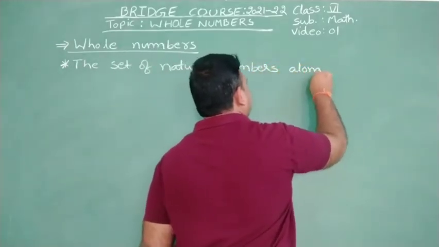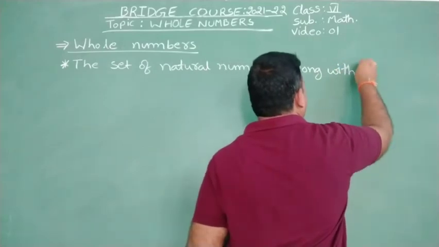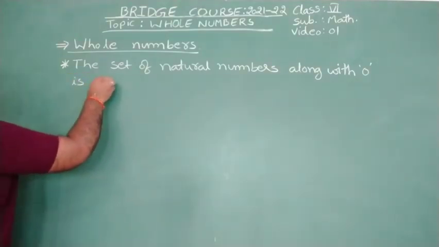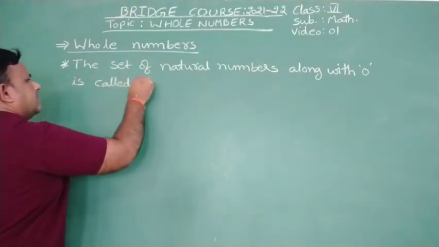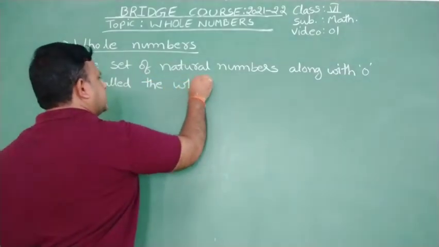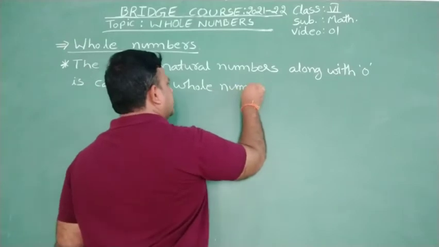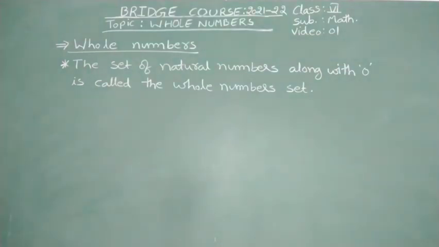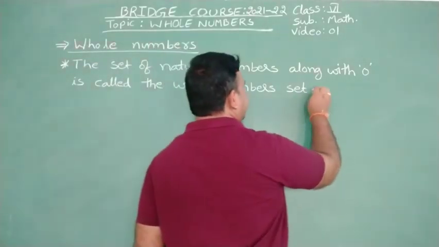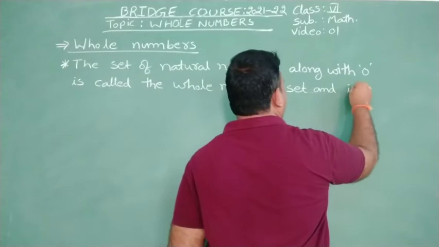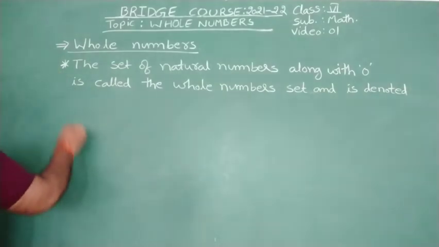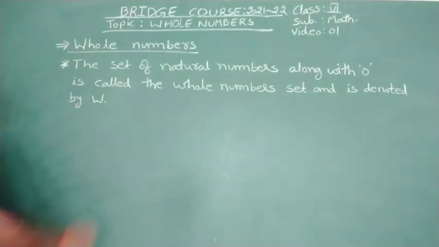The set of natural numbers along with 0 is called the whole numbers set and is denoted by W. This is whole number.